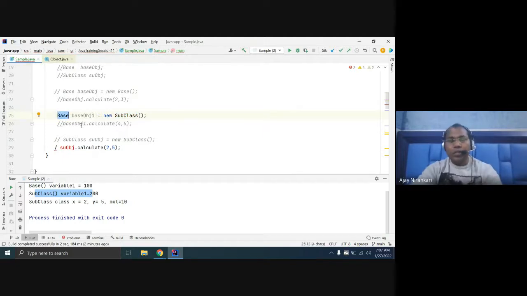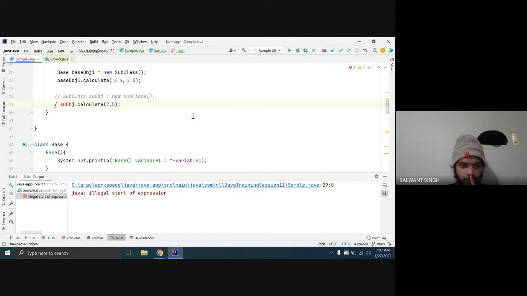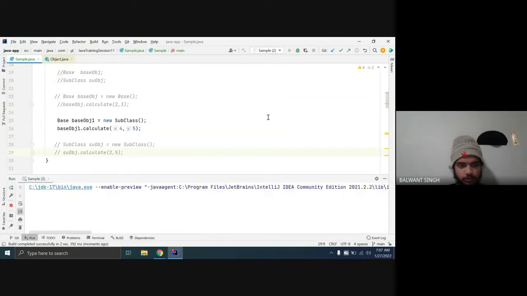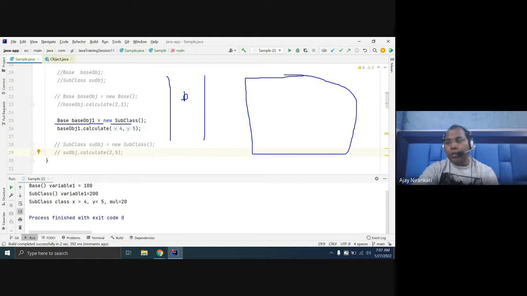So in this scenario, whenever you run this code, whenever your code runs, it is going to create one stack reference of base, and now creating a subclass object in heap memory.